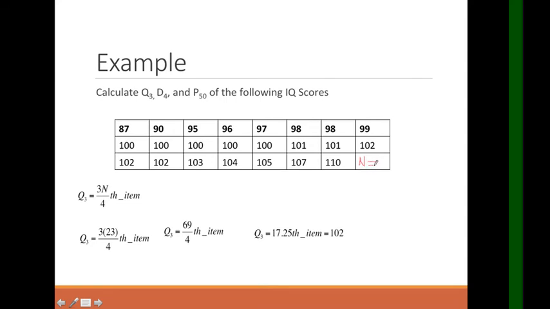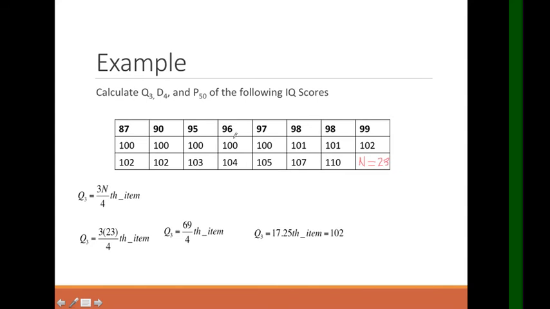Hindi sinadya na nakablanko yan. Ibig sabihin, yan lang yung number talaga ng mga binigyan ng IQ test. So, ito yung mga scores nila. 1, 2, 3, 4, 5, 6, 7, 8, 9, 10, 11, 12, 13, 14, 15, 16, 17, 18, 19, 20, 21, 22, 23. So, we have 23 total participants, no?